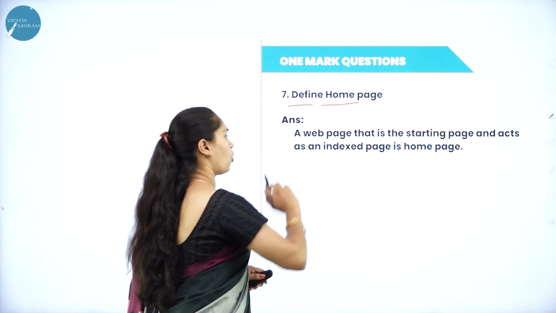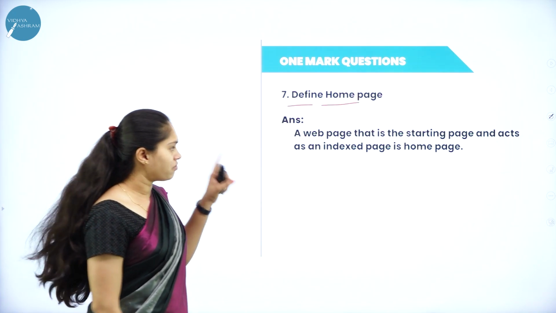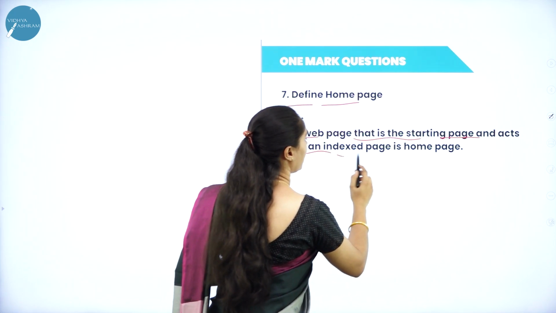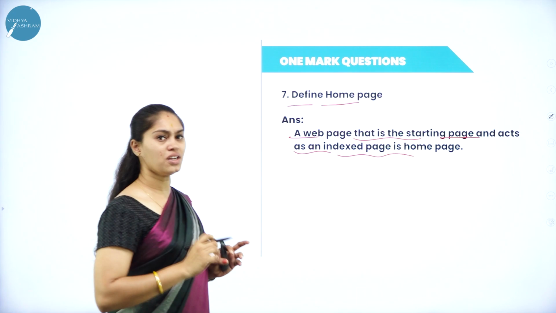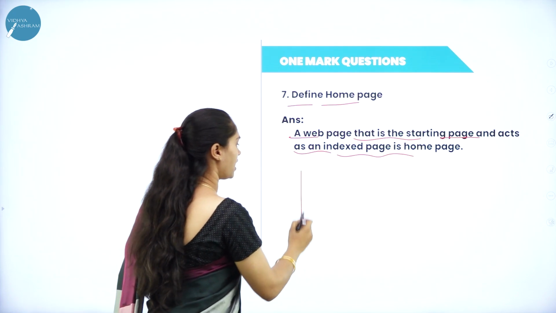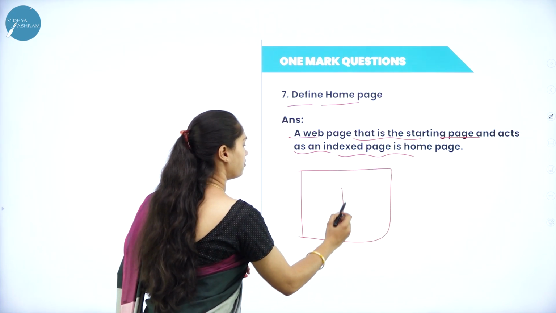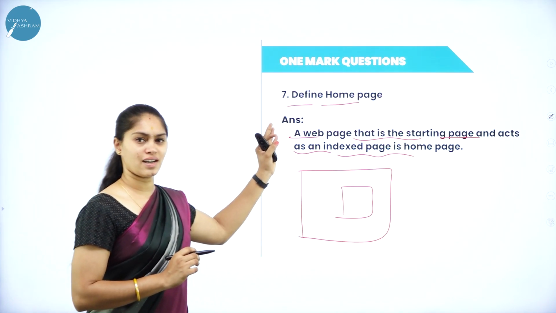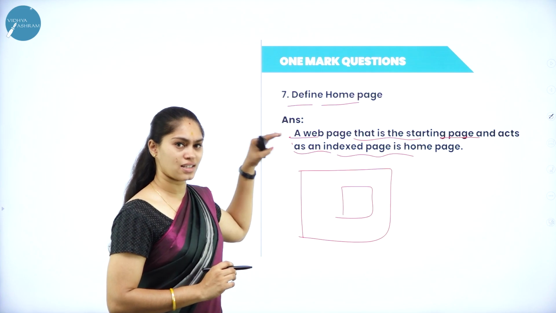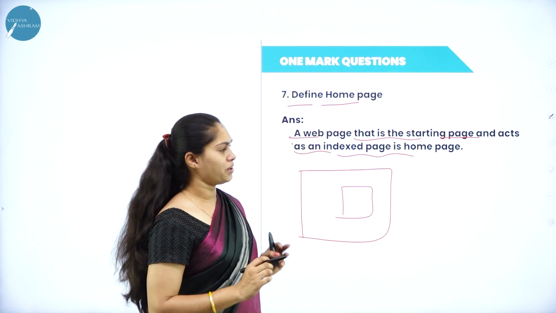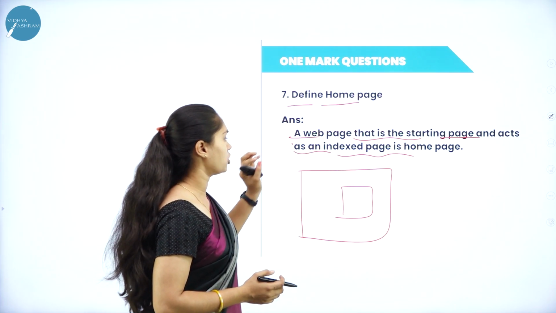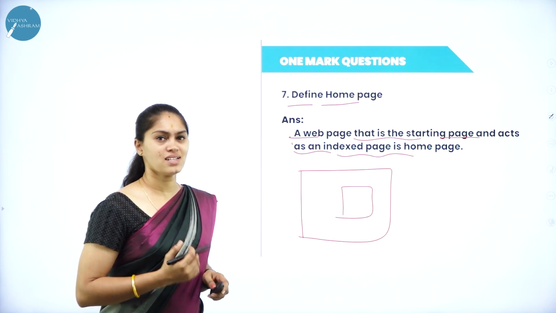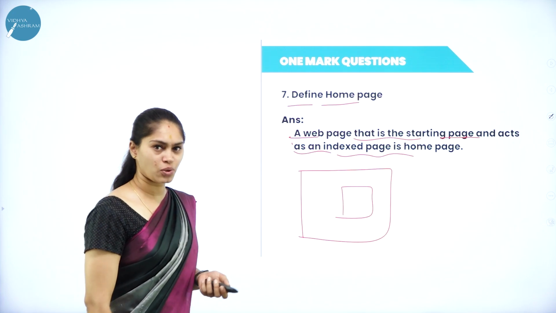Then what do you mean by home page? The web page that is the starting page and acts as an index page is considered as what? Home page. If I consider any website, whatever the first page that I'm going to get in the website will be considered as what? Home page. So that is also a web page, that is going to be the starting page and it is going to act as an index page. That will be termed as home page. We'll see the next question.